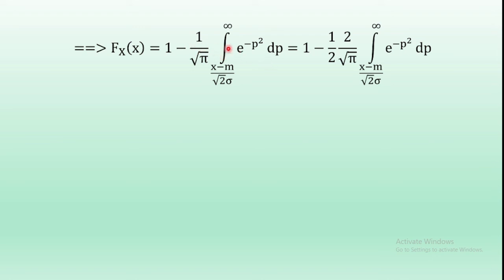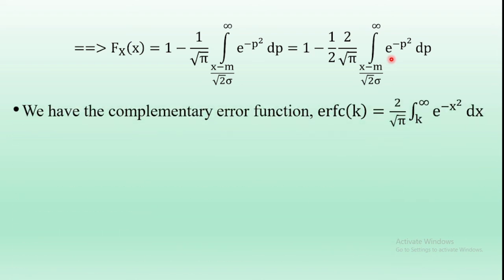Now for the second term, multiplying numerator and denominator by 2, we get Fx of x is equal to 1 minus 1 by 2 into 2 by root pi integral from (x minus m) by root 2 sigma to infinity e power minus p square dp. But we know that we have the complementary error function.